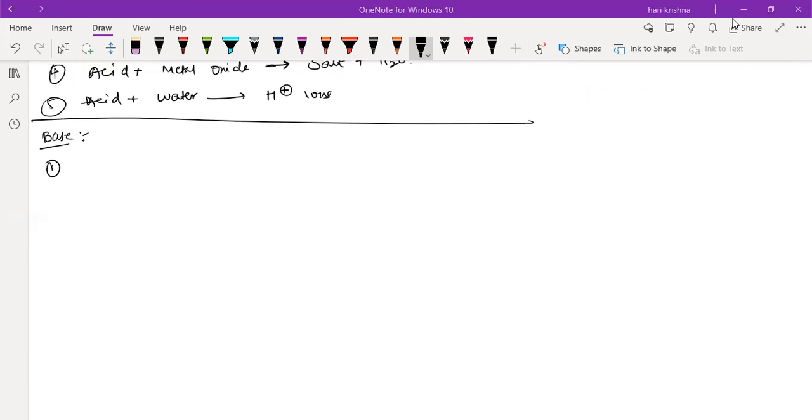Tell me one property of the base along with the example. Base plus...